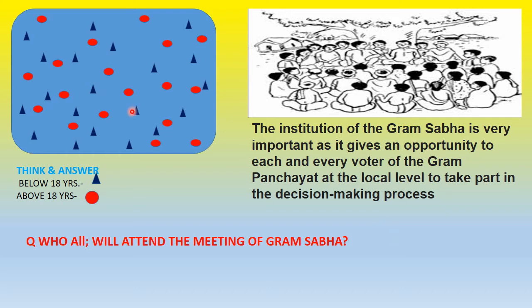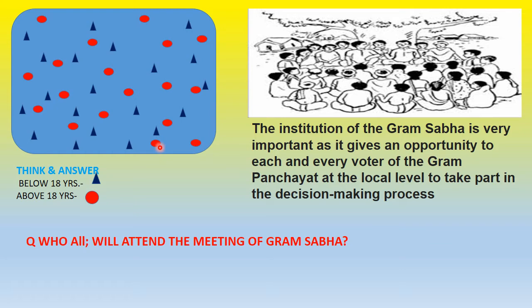Now, if you see in this activity, there are blue triangles and red circles. Blue triangles show the people in a village who are below 18 years, and the red ones show people who are above 18 years old.